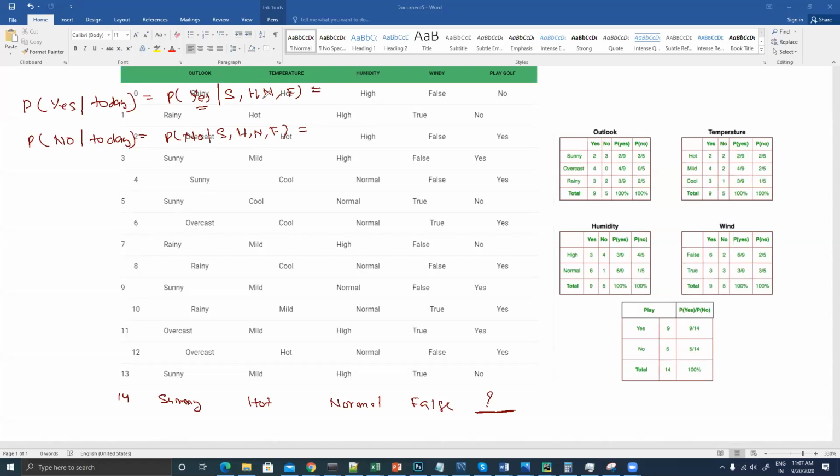So if I have to write this equation, how will you be able to write this equation? You can write this equation in this way.